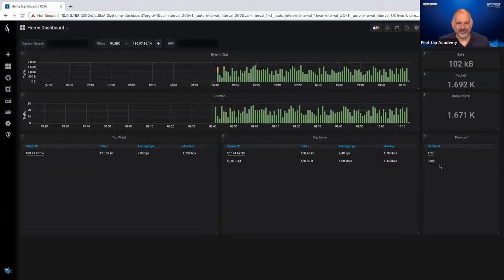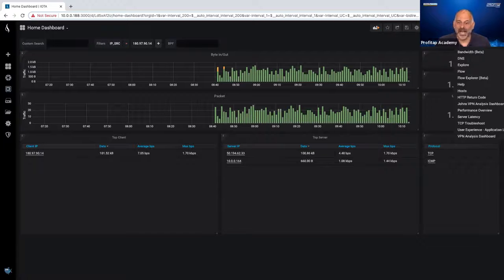And I see that in this case, I don't have any GRE. So it could be that for this device, that port happens to be the source port that's being used. It's the ephemeral port that's being used by the device at the other end of the TCP connection. So in this case, I may want to say, okay, well, maybe that person's not doing any VPN traffic.